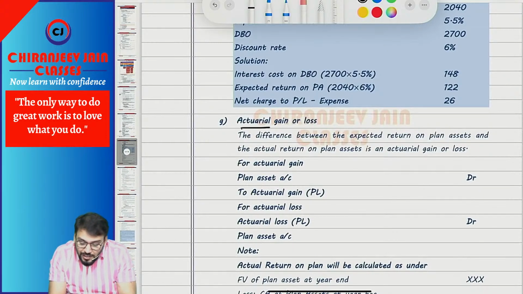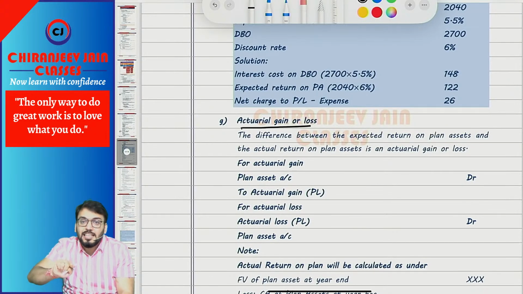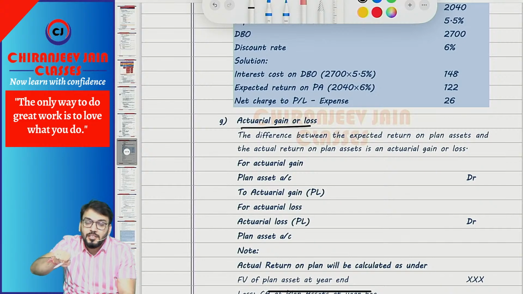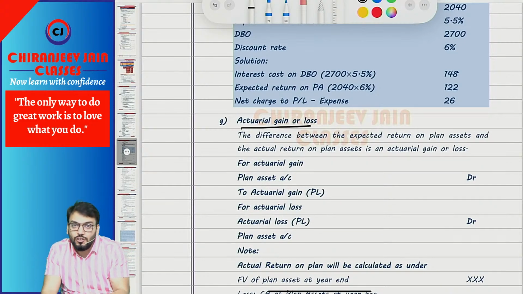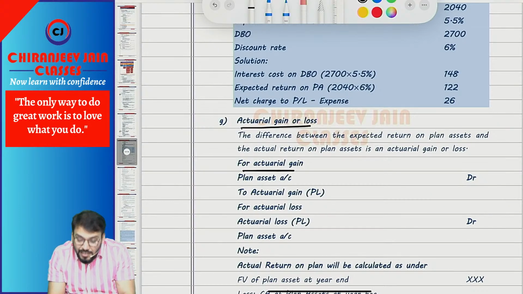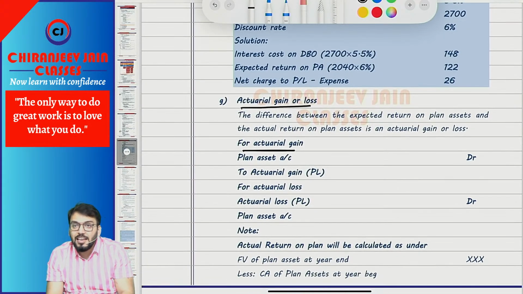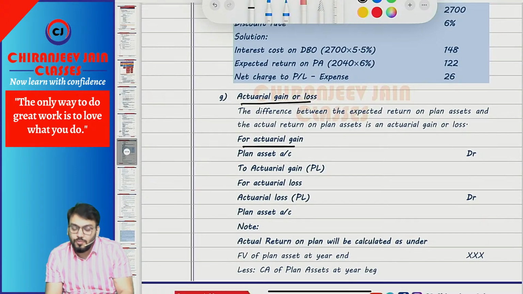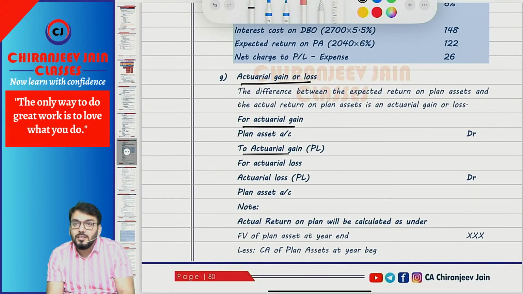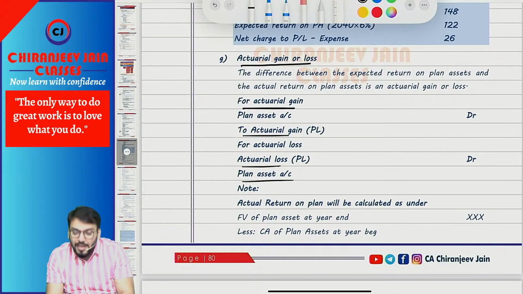Then we calculate actual gain or loss. This is the difference between expected and actual, means actual minus expected will be actual gain or loss. Correct? So for actual gain, what journal entry? Plan asset account debit to actuarial gain. For actual loss, what journal entry? Actuarial loss account debit to plan asset.